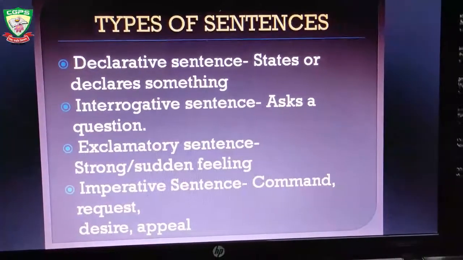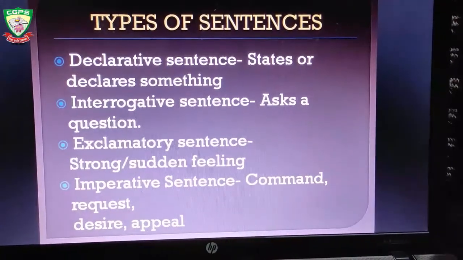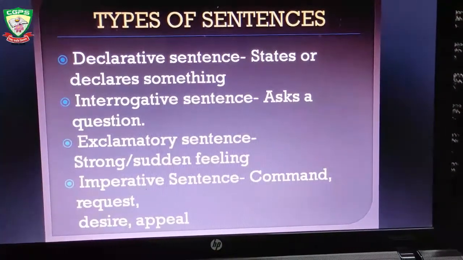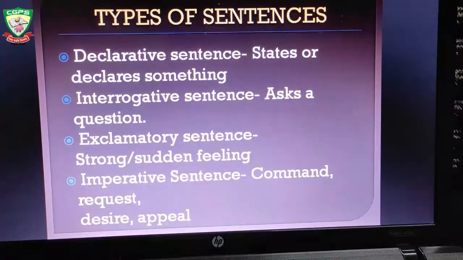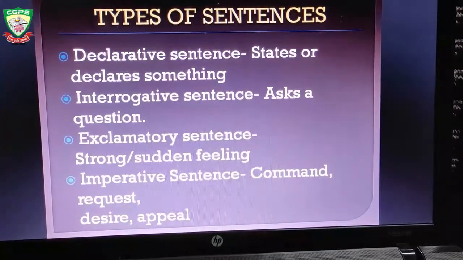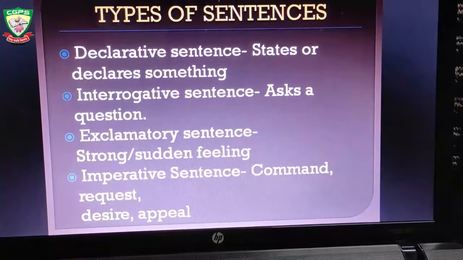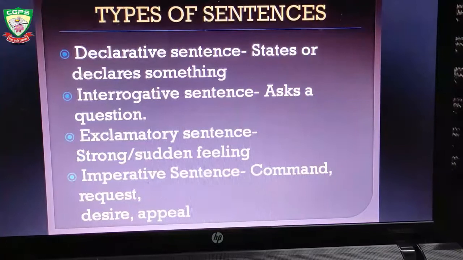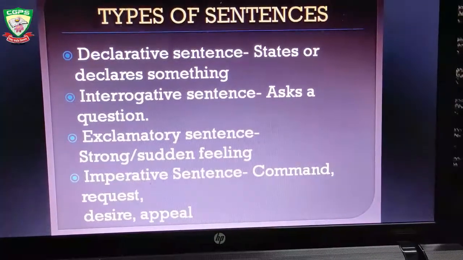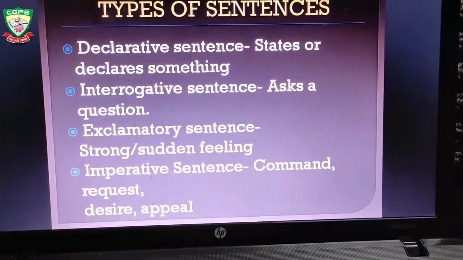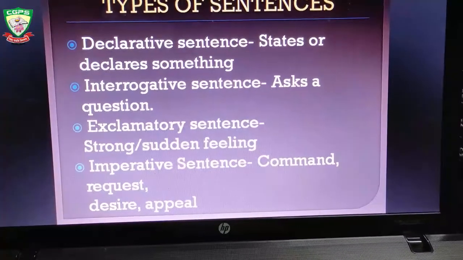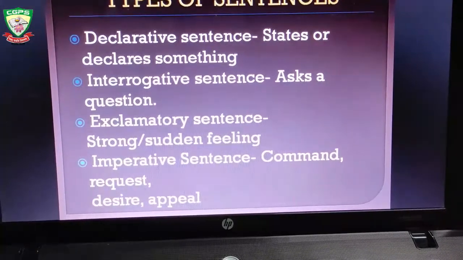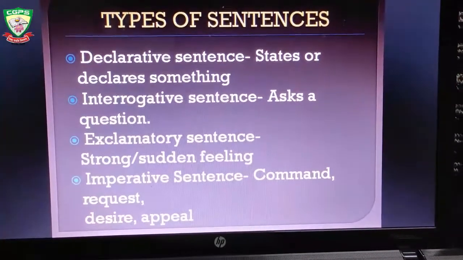Once again, I will tell you about the four types of sentences. A declarative sentence states or declares something and it ends with a full stop. An interrogative sentence asks a question and it ends with a question mark. An exclamatory sentence expresses a sudden or strong feeling, and it has an exclamation mark. An imperative sentence is used to give a command, request, desire, or appeal, and it ends with a full stop.